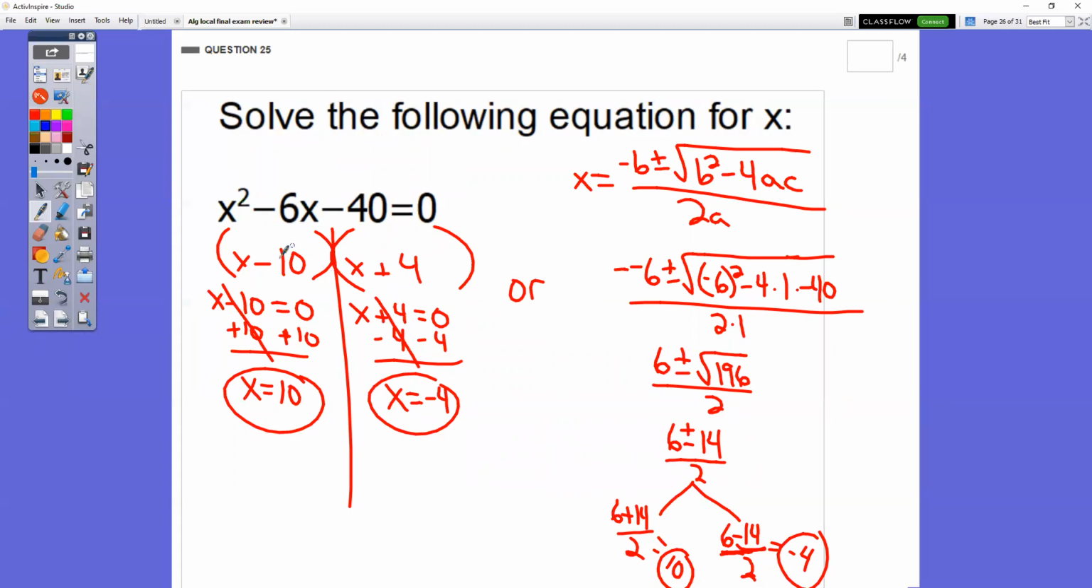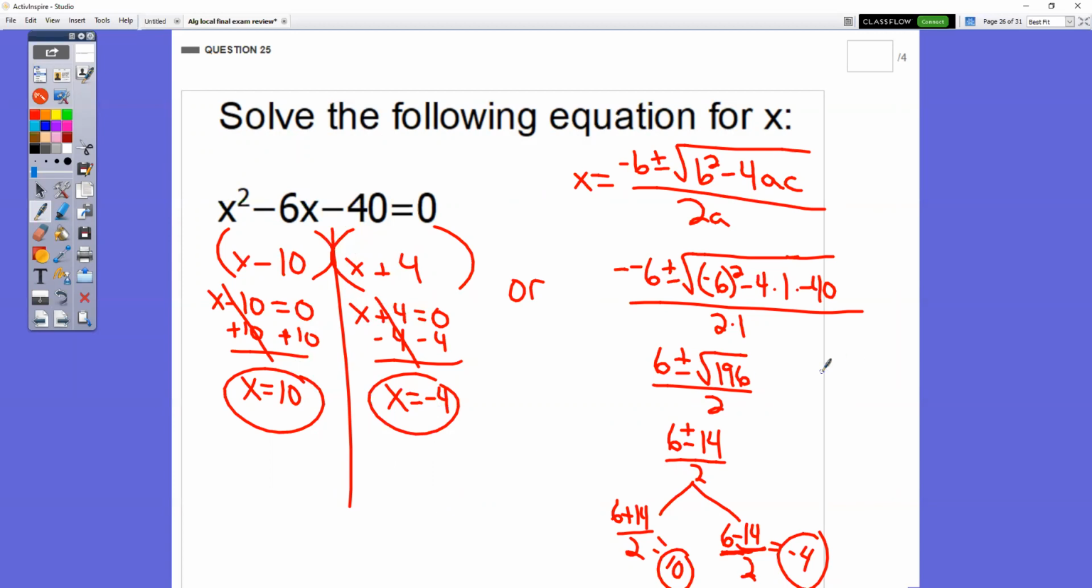If you do reverse FOIL, it would be x minus 10 times x minus 4, because -10 times 4 is -40. And for the inners, you'd get -10x. For the outers, you would get 4x. -10 plus 4 does give you your -6. But you aren't done after that. We need to solve for x. So we need to draw our line down the middle, set both sides equal to 0, and then solve those one-step equations. So you get 10 and -4.